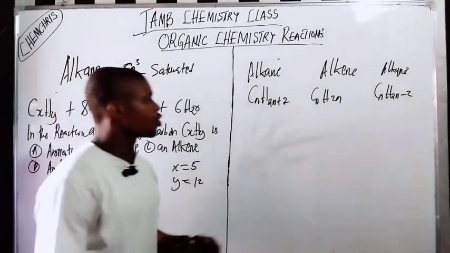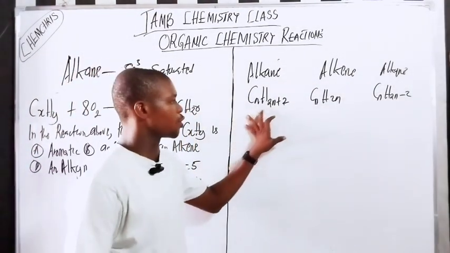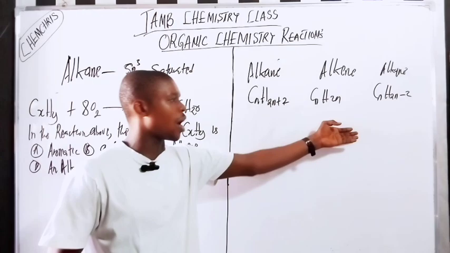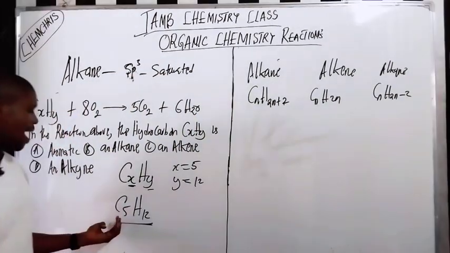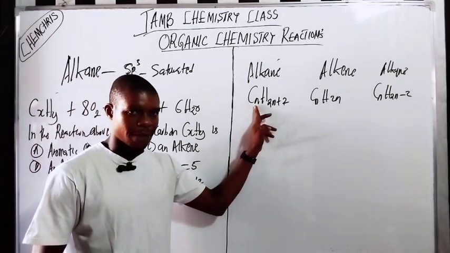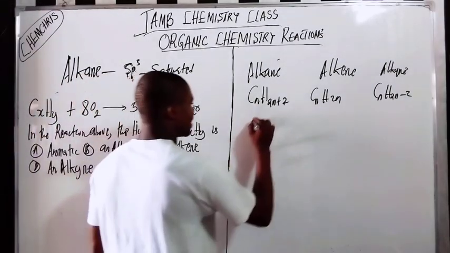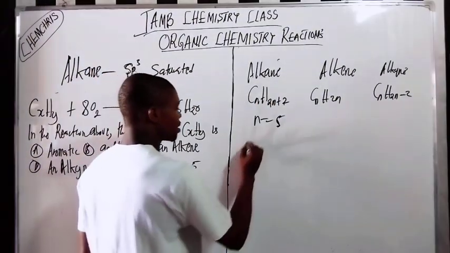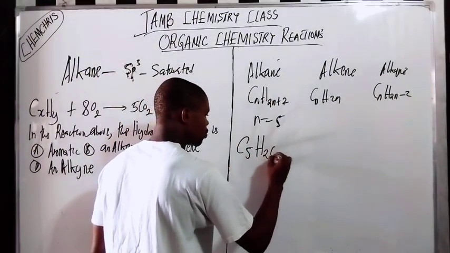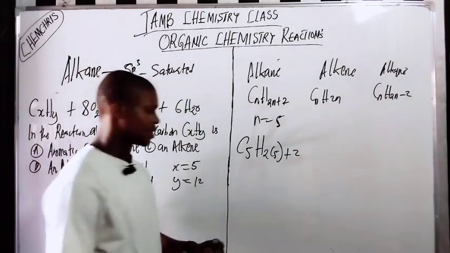Do you understand? If I plug the number of carbon atoms in here, I will know whether it's an alkane, alkene, or alkyne. Now, my n, remember, is the number of carbon atoms. So my n here is 5. Let me plug 5 here. It will be C5H(2×5)+2. Can you see that?